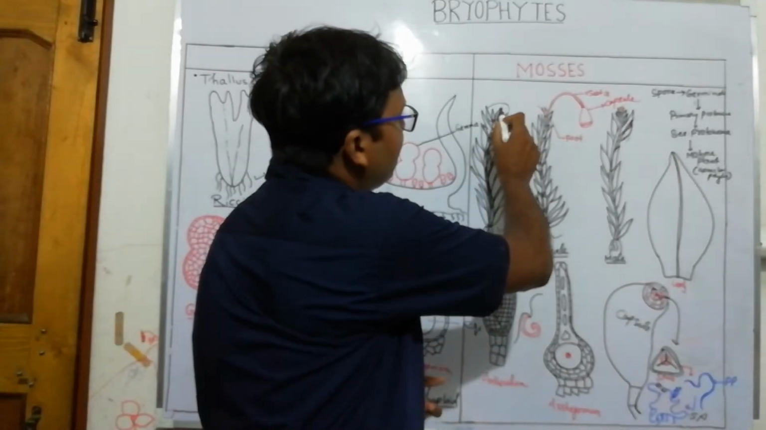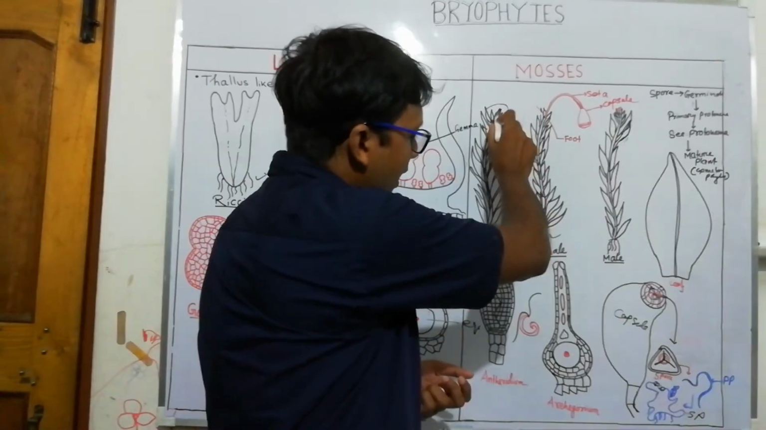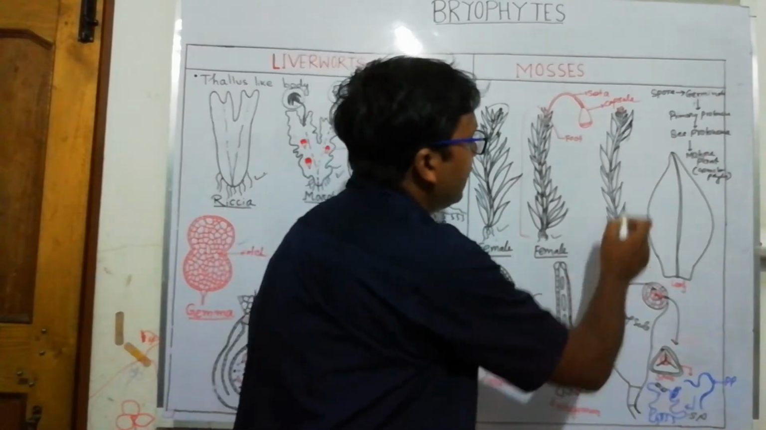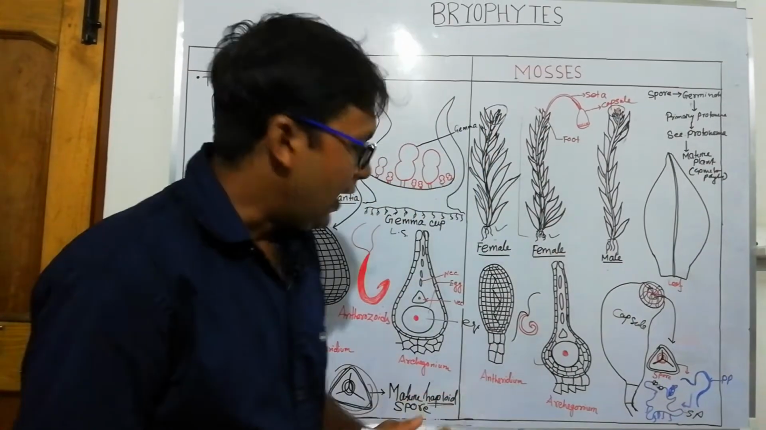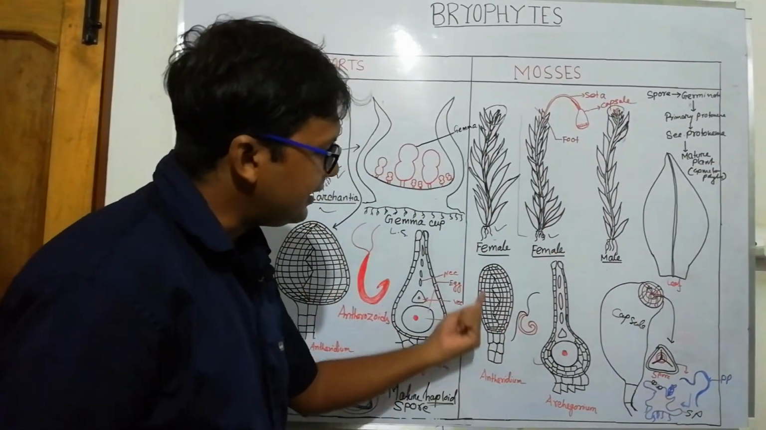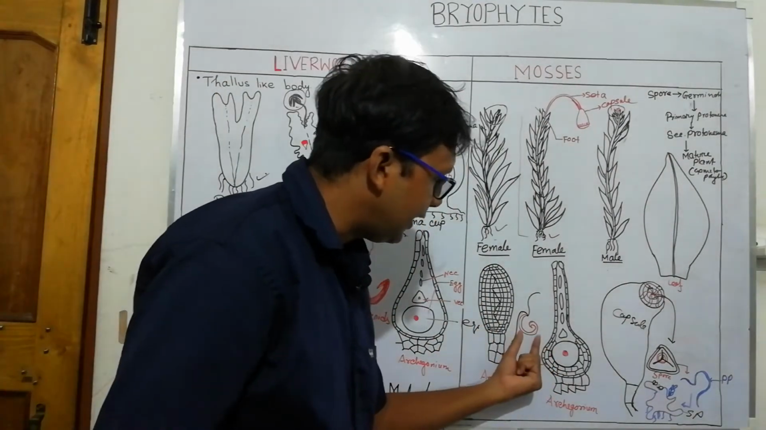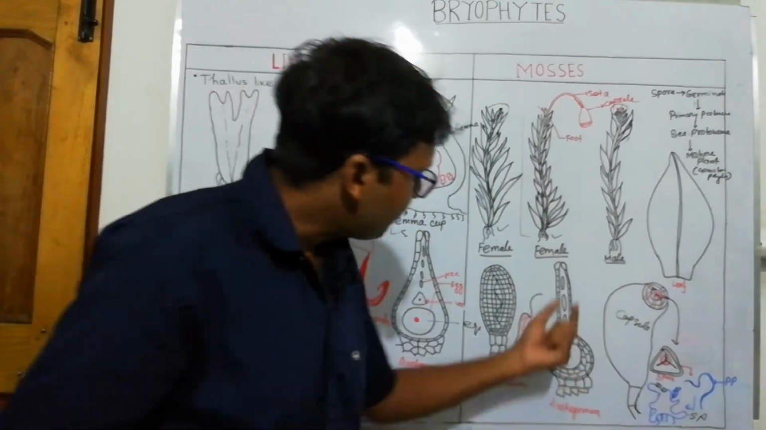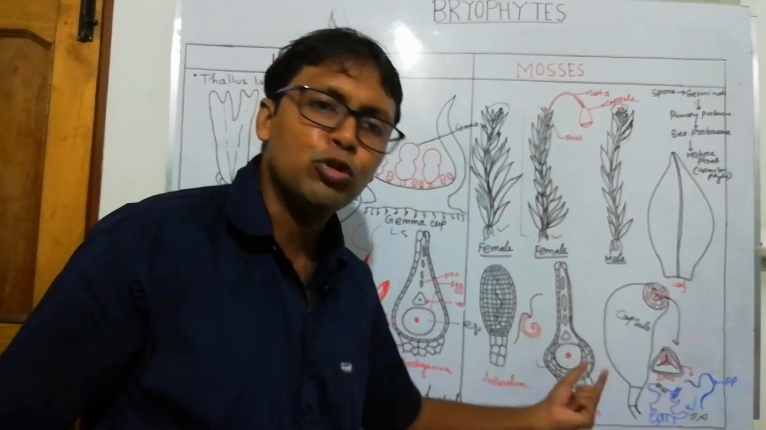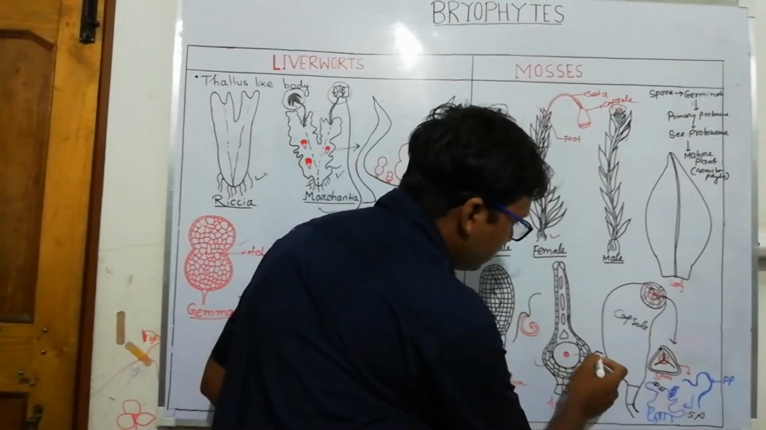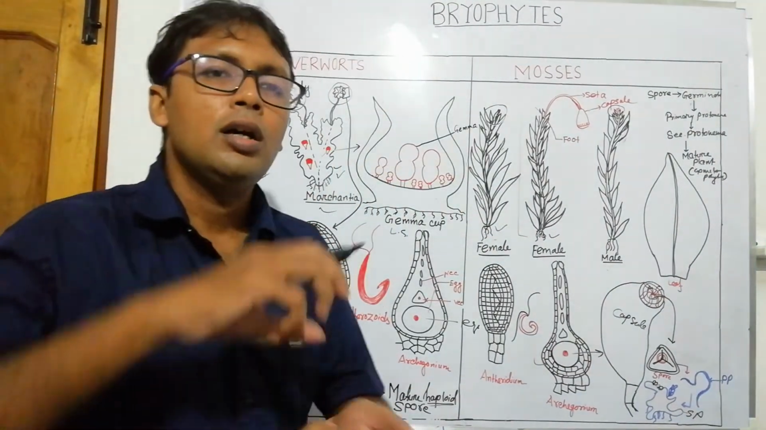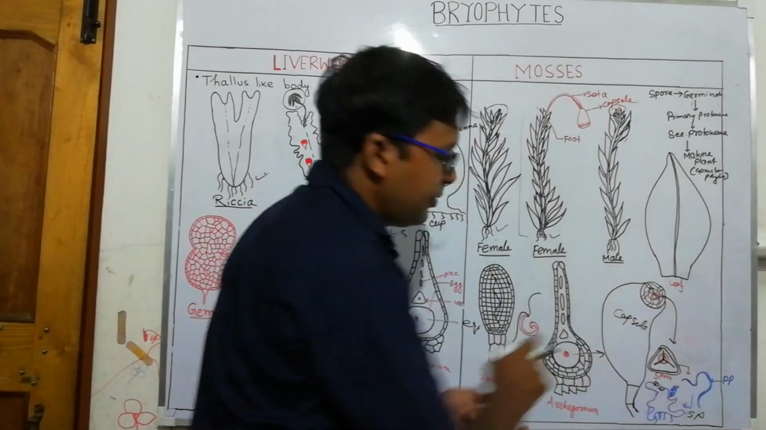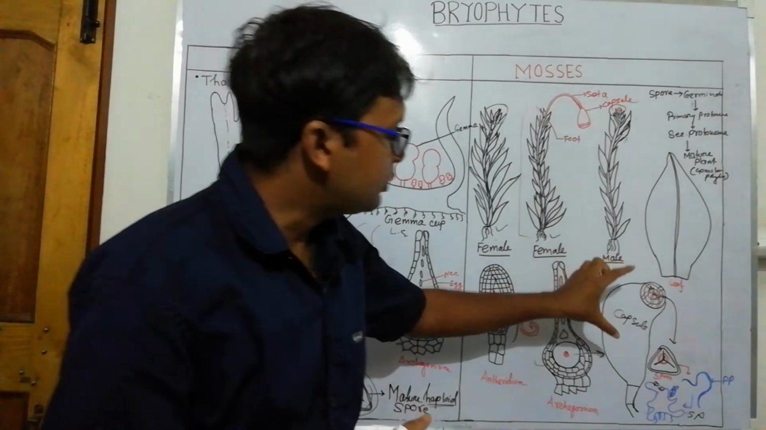The female part develops the archegonium, and the antheridium develops in the male part, the antheridial region. The antheridium produces antherozoids, which have two flagella. Antherozoids swim to the neck region, and the zygote is formed. From the zygote the sporophytic structure develops, and a large structure develops, called the sporophytic body.